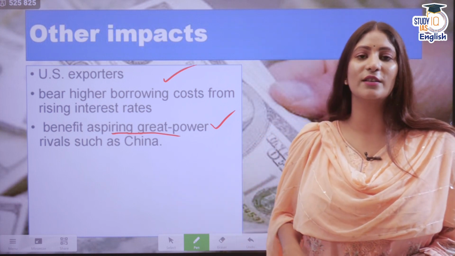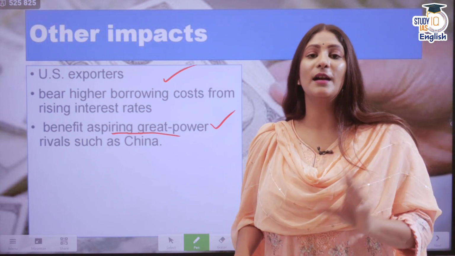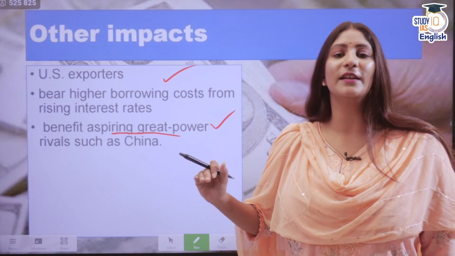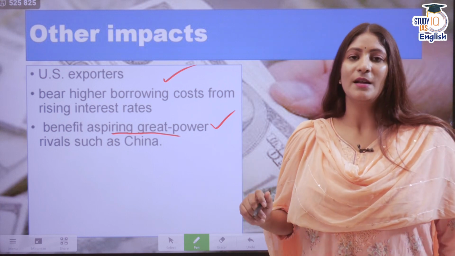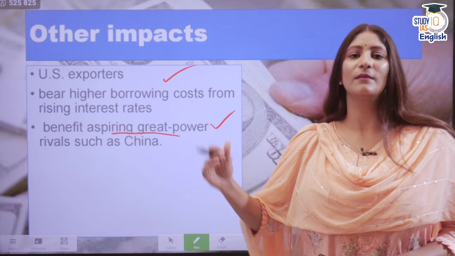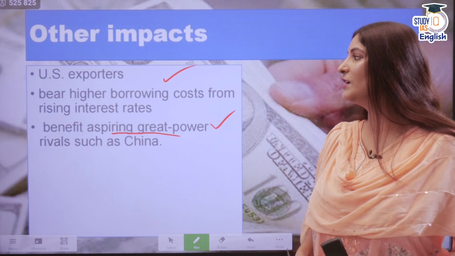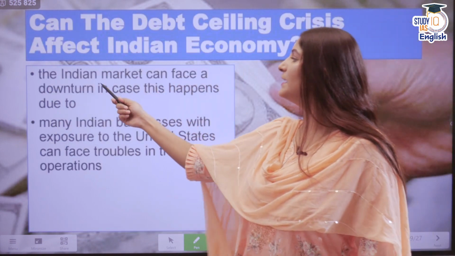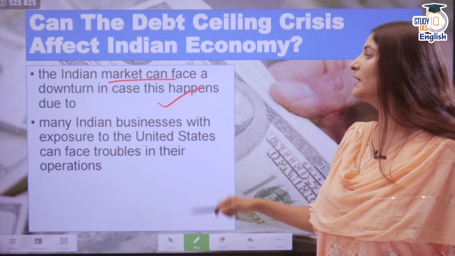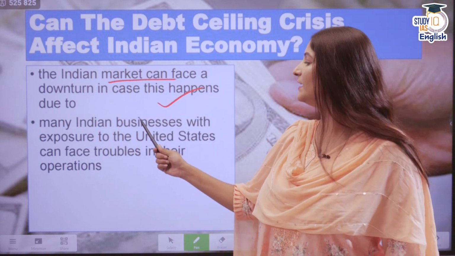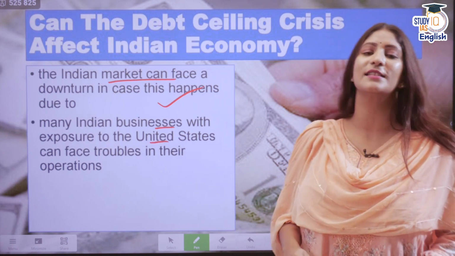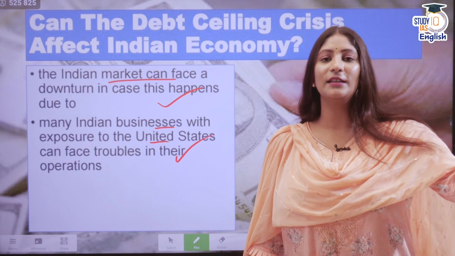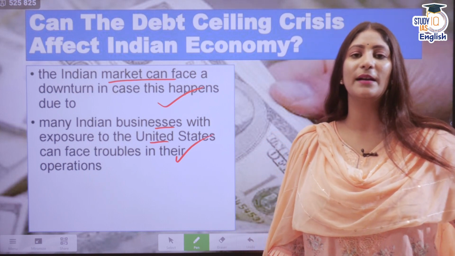China already wants to ensure that its currency, the renminbi, becomes a super currency, and that the world starts reserving its foreign amounts in it. But still, it's not matching the trustworthiness of the dollar. So it's important that we ensure the dollar is intact. The Indian market can face a downturn in case this happens, because many Indian businesses with exposure to the United States can face troubles in their operations since they are operating in the USA. For them also, loans might become an issue.